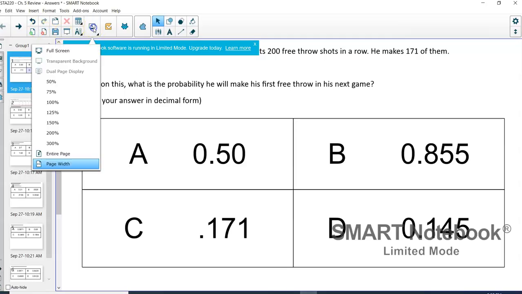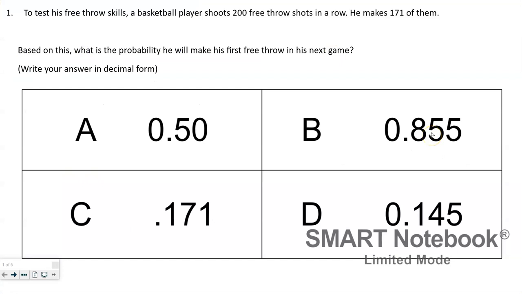So what I have here is just your possible answers. So think about which one you think is correct. So the correct answer for this one would be B. B is 0.855. And we find that by doing 171 divided by 200. So we're using empirical probability here, right? Because we're actually using his data of how many free throw shots he got before to estimate what his probability is of getting his free throw in the next game.